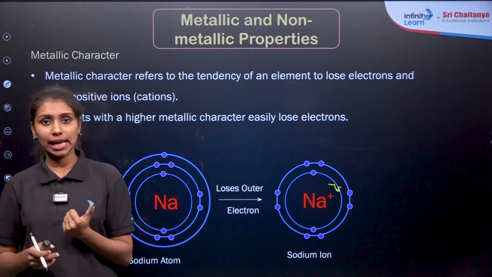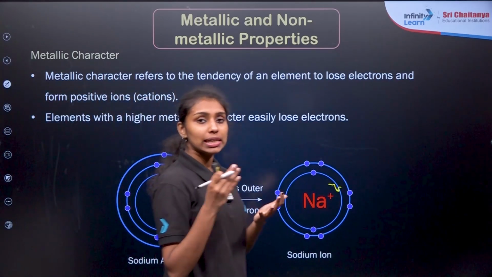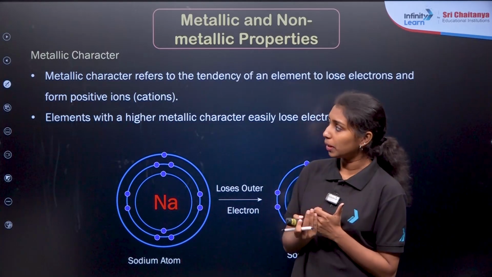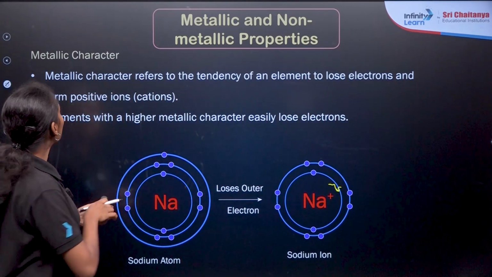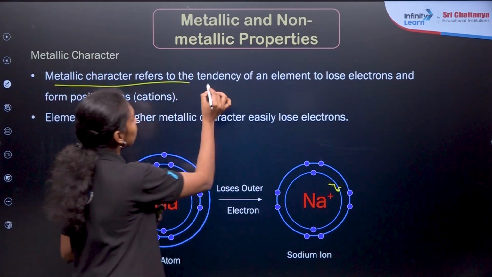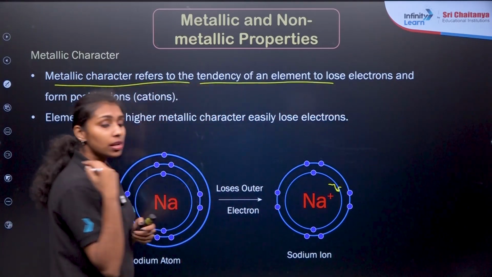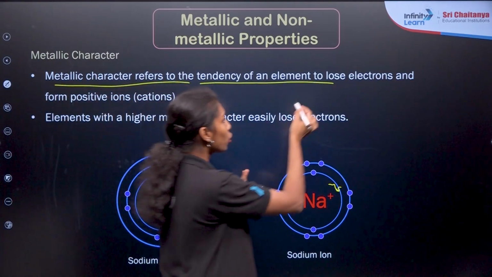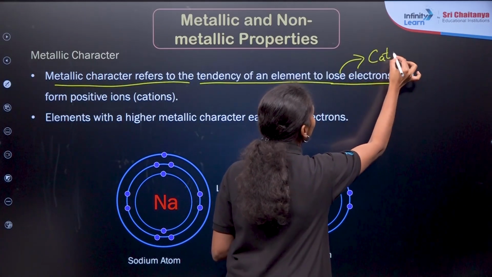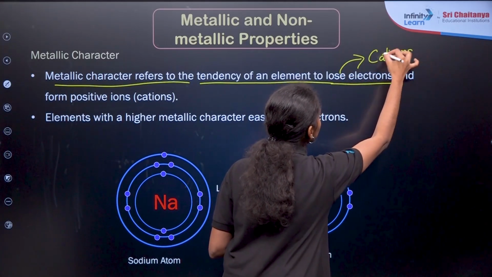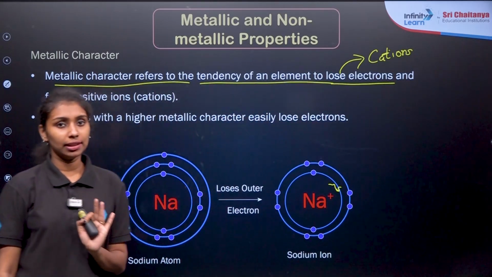So what do you mean by the metallic character? We have already studied metals, right? Metallic character refers to the tendency of an element to lose electrons, right? If you are losing electrons, you will be getting cations. So the ability of an element to form cations is known as their metallic character. Clear?